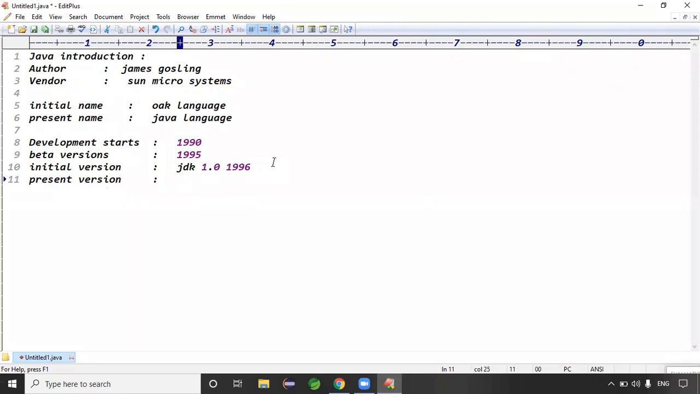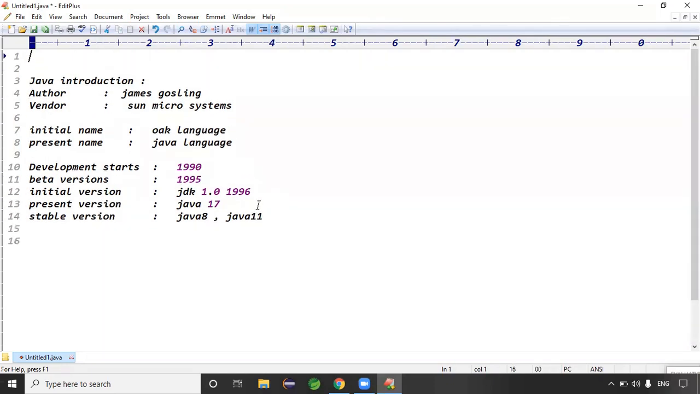Exactly. Guys, what is the present version of Java? Java 17, right? Yesterday I showed it clearly. So Java 17 is the present version. But the stable version in the companies is Java 8. Still we are using Java 8. But in my recent project we started with Java 11. So Java 8 and Java 11 are the stable versions, right?